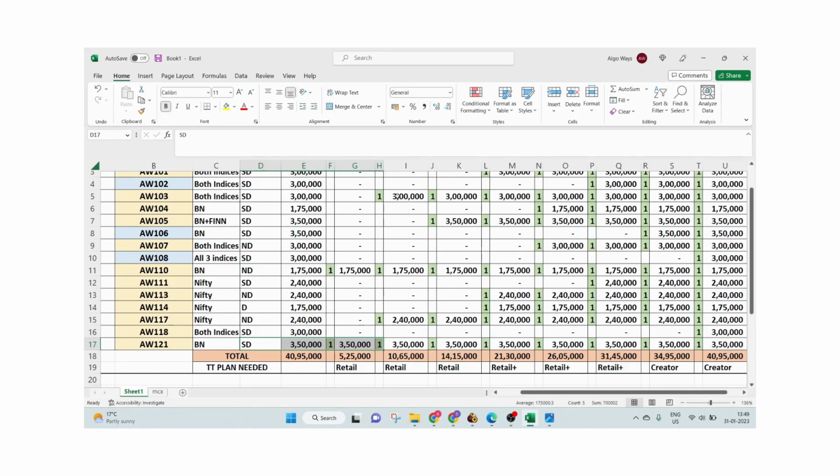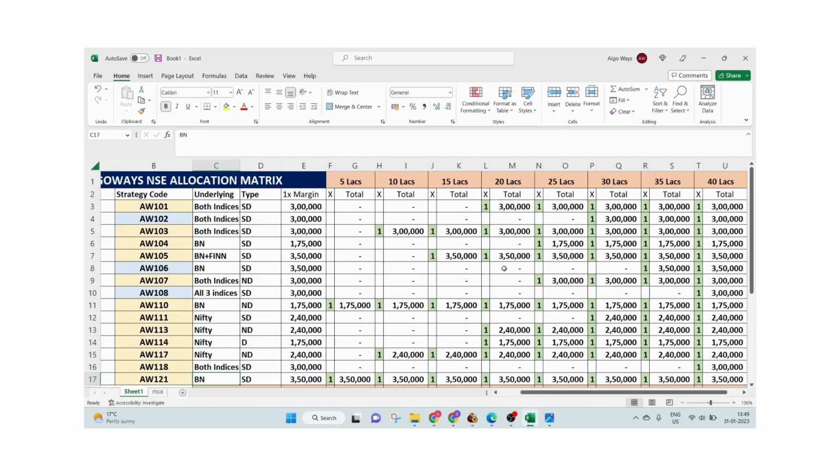And you can see that we have one both-indices strategy, one Bank Nifty strategy, and purely Nifty strategies: one Bank Nifty, 2 Nifty, and one both indices. The portfolios have been designed so that we have a wider range of types of strategies and types of underlying. That is the whole purpose.